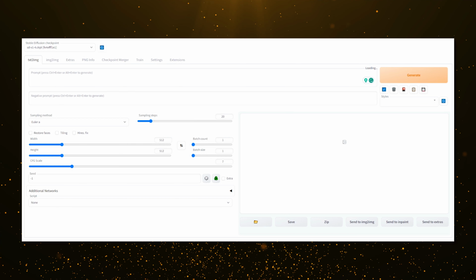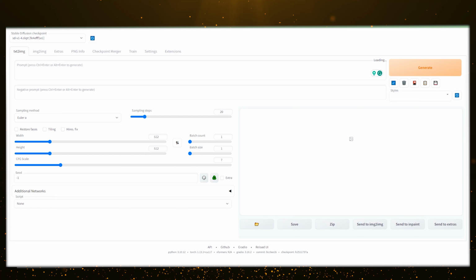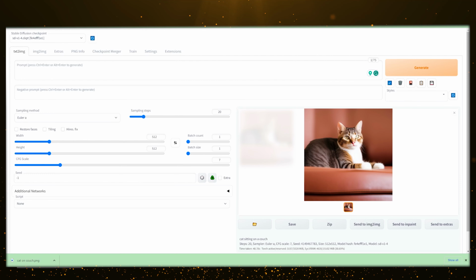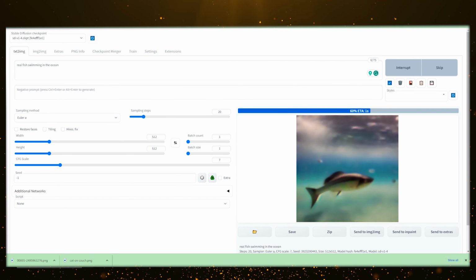Now that we have finally eliminated that artist, let's try and see what Stable Diffusion can do. This is a Stable Diffusion AI, and with it we can generate anything. So let's try out cat on a sofa. Looks good. Now let's try eagle in a coffee shop. I mean, it's okay, but it's missing half of its body. Now let's try something like real fish swimming in the ocean. Yup, this is a fish and this is the ocean. Who would have guessed? But who cares?